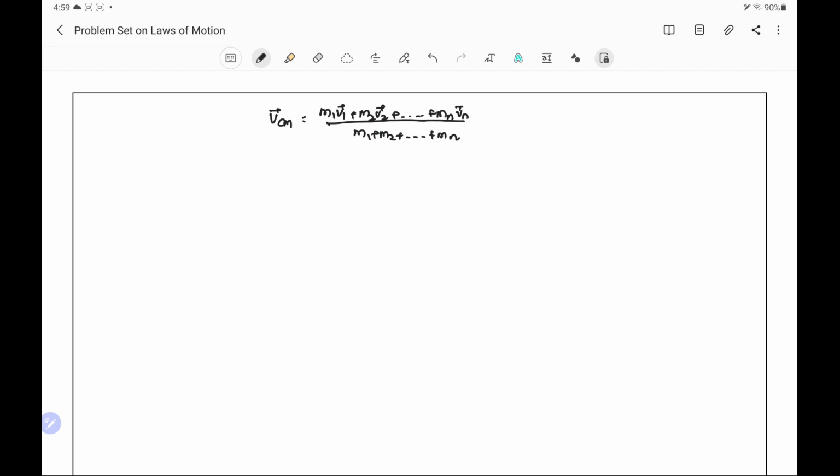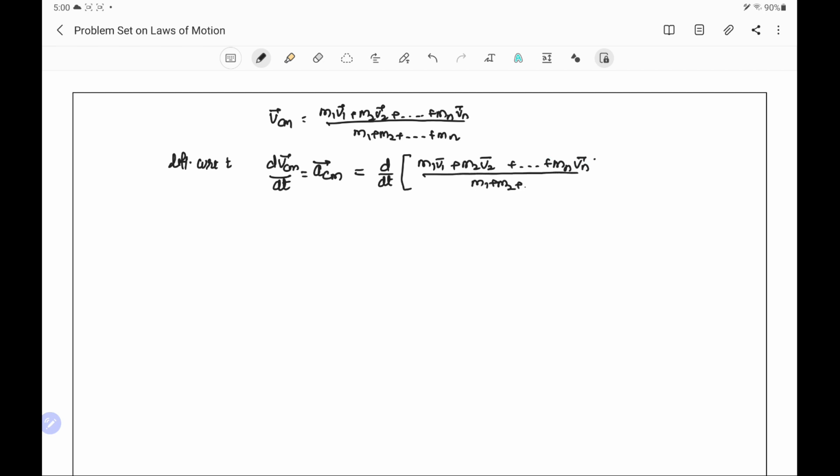Now, if the system has an acceleration, we have to find the acceleration of the center of mass also, and for that, differentiating with respect to time, we will get dvcm by dt. This will give us the acceleration of center of mass, and it will be equal to the differential of m1 v1 plus m2 v2 plus and so on to mn vn, divided by m1 plus m2 plus mn.